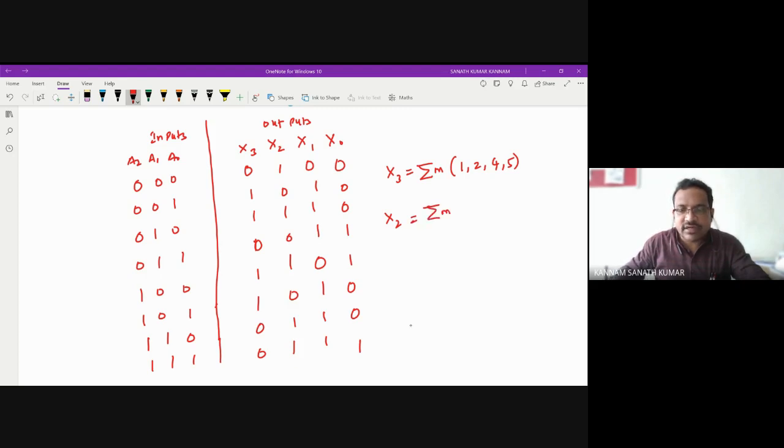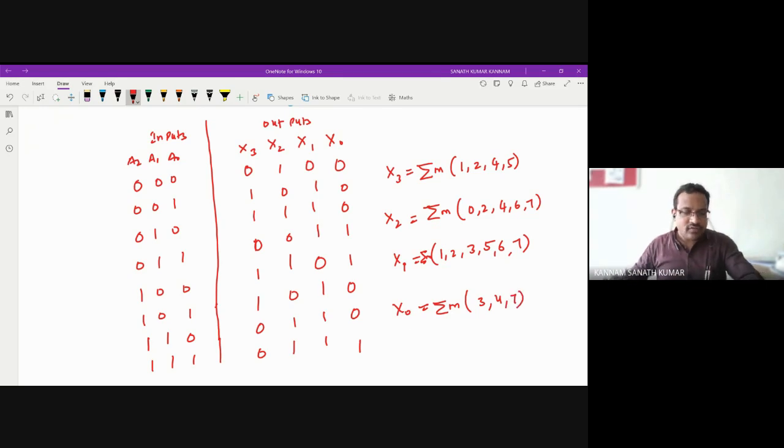These are nothing but SOPs, sum of products. X2 is summation of m of 0, 2, 4, 6, and 7. X1 is summation of m of 1, 2, 3, 5, 6, and 7. X0 is summation of m of 3, 4, and 7.